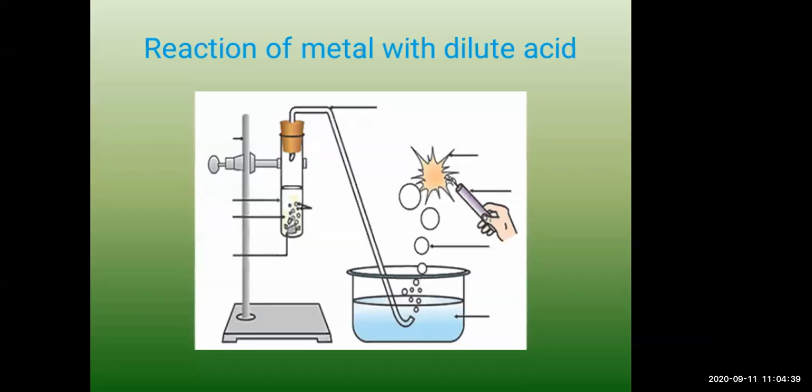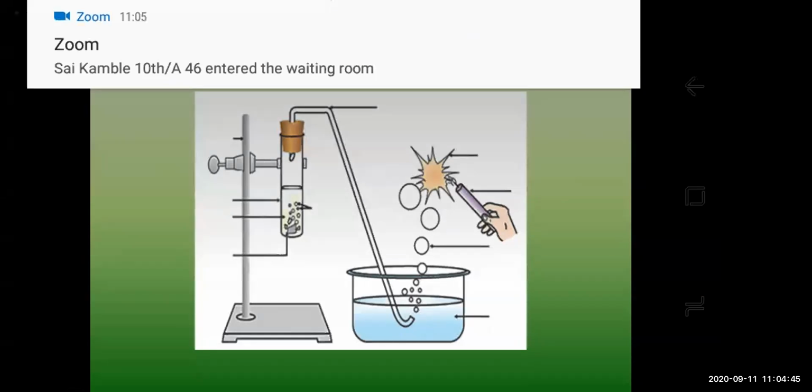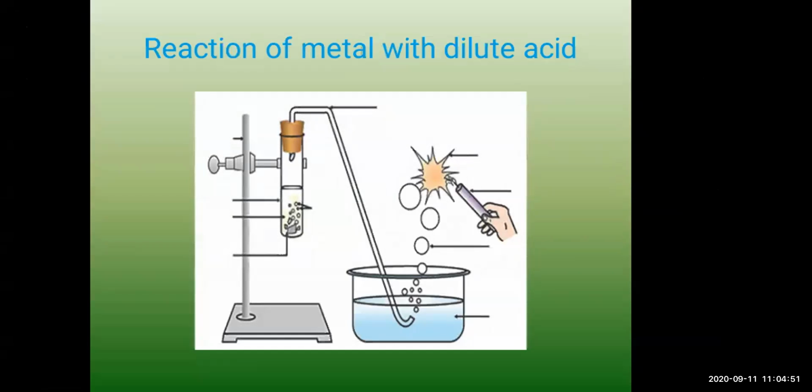Okay, so in the diagram you can see a test tube held by a stand. In the test tube, what are you taking? Hydrochloric acid or sulfuric acid. Okay, dilute one you can take, and then you can add zinc granules in it.